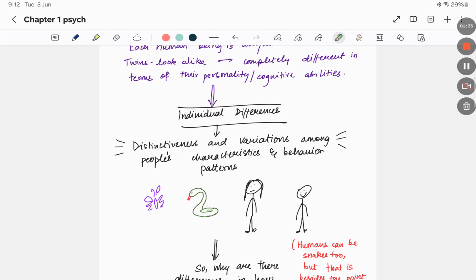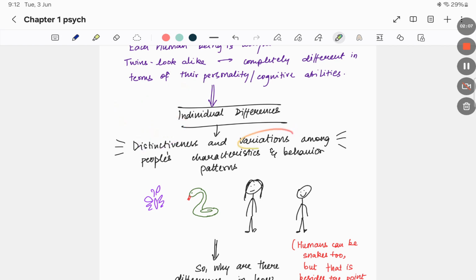So what is individual differences? It states that there is distinctiveness and variations among people's characteristics and behavior patterns. So what does it refer to? Distinctiveness. What does distinctiveness mean? It means that, let's say we take the example of two people. For example, I am a very angry person, you might be a very calm person. So we are distinct. There is distinctiveness. I am angry and you are calm.